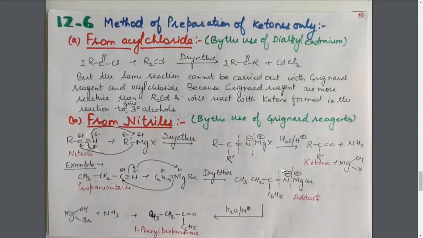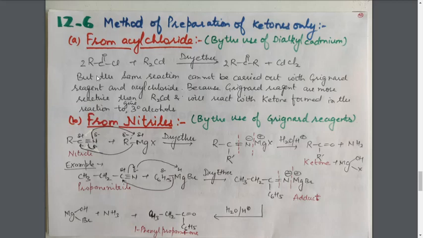Now here we are discussing only those methods in which ketones are formed as the product. Now first is from acyl chloride, or acid chloride. From there we are preparing the ketones by the use of dialkyl cadmium, that is R2Cd. How is the reaction taking place?